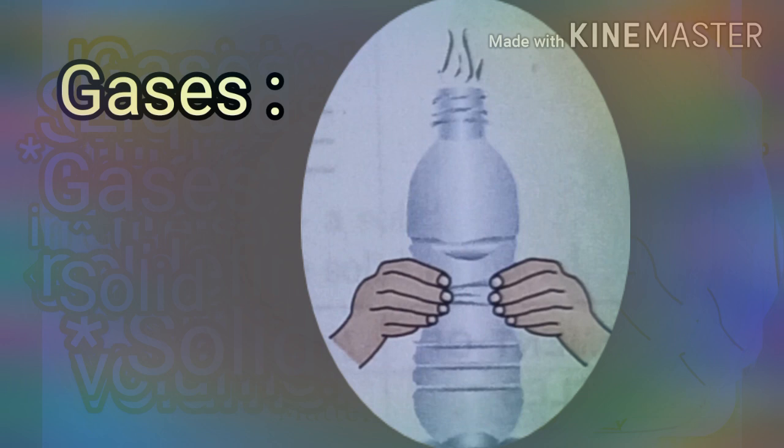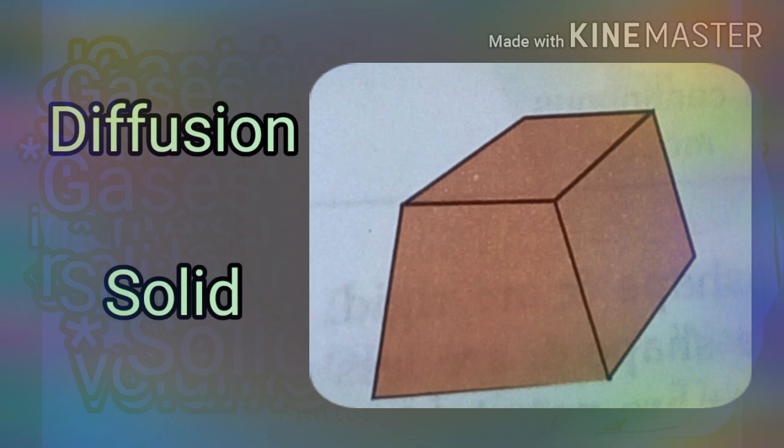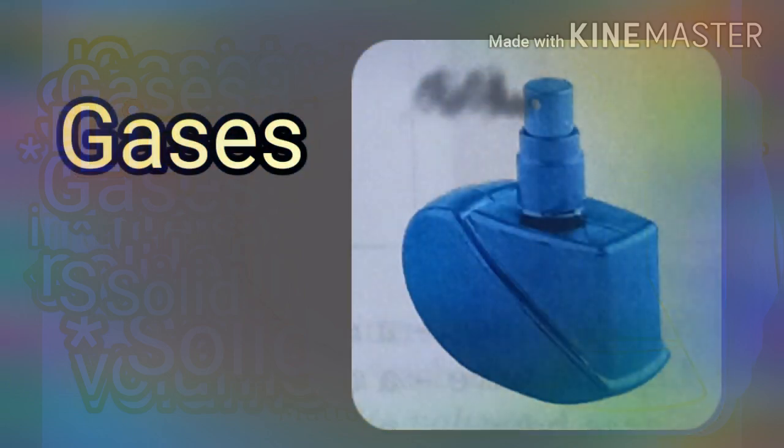As for diffusion, solids have no diffusibility with other solid substances, but liquids have slight diffusibility with other liquids. In the case of gases, they have high diffusibility. Two or more gases are highly diffusible to each other.